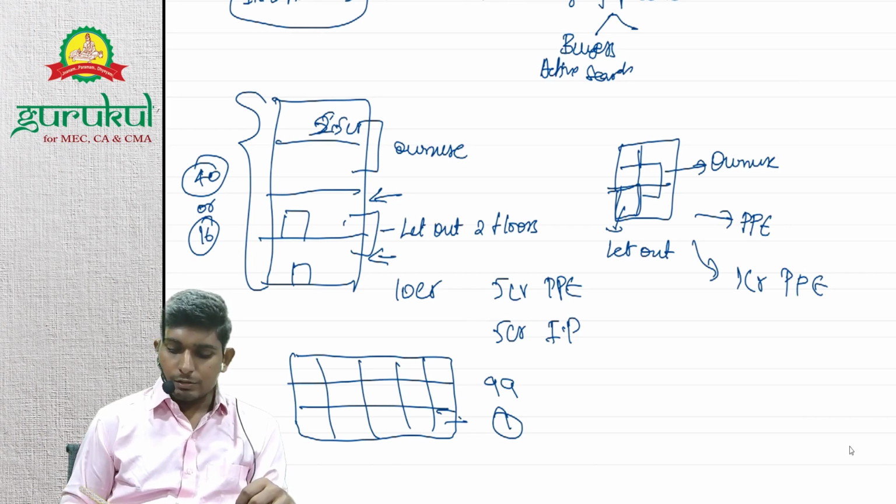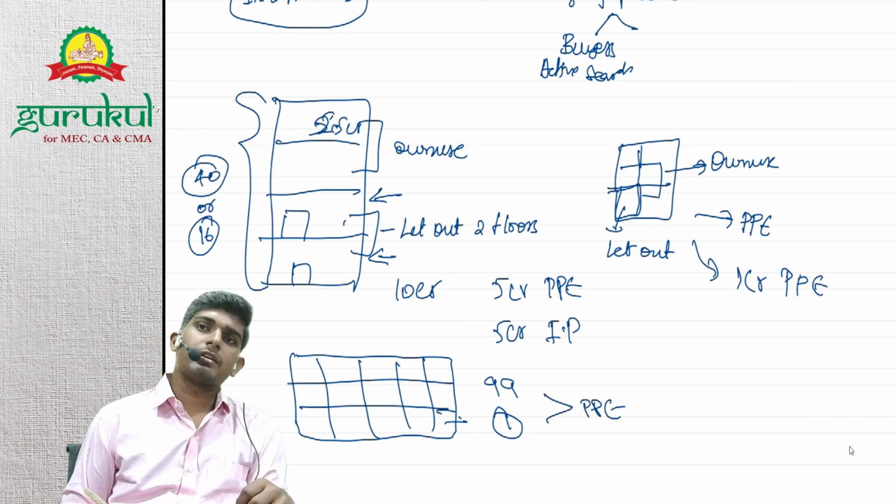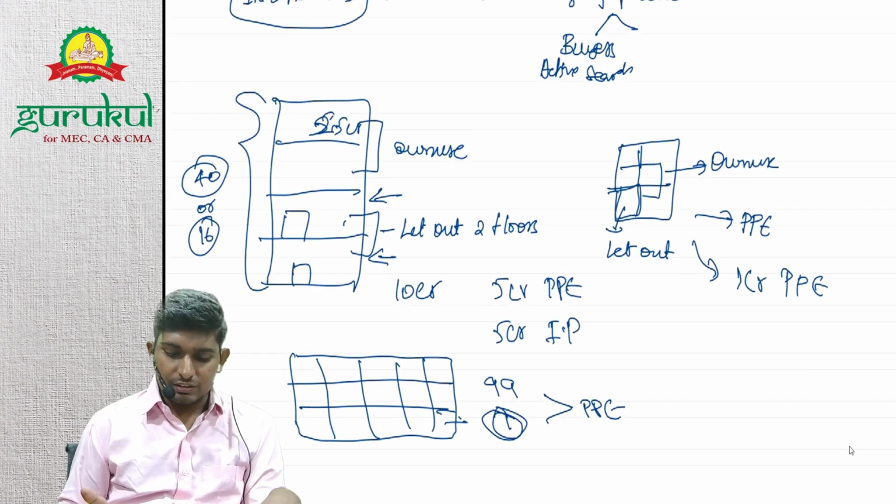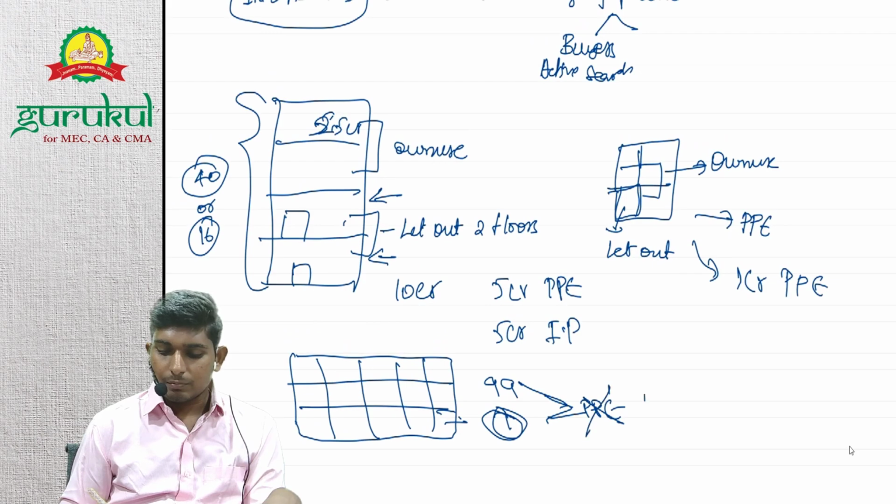So you are saying that it's a PP, right? Basically, the investment property standard says that if your own use is insignificant, then you can record it completely as investment property.